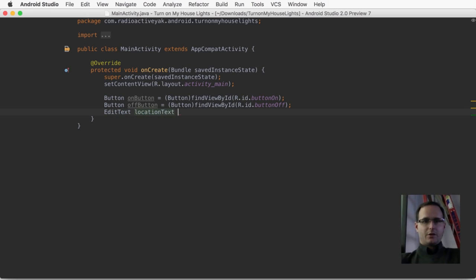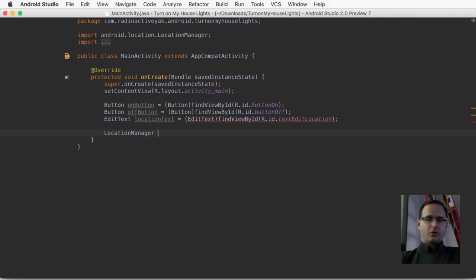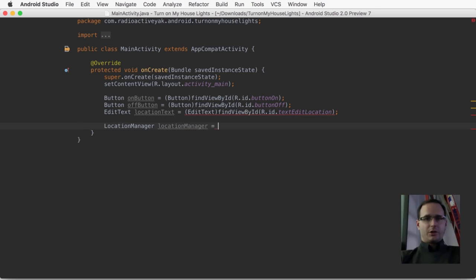And we have an edit text. And we're also going to want a location manager, which is what we're going to use to get location updates.